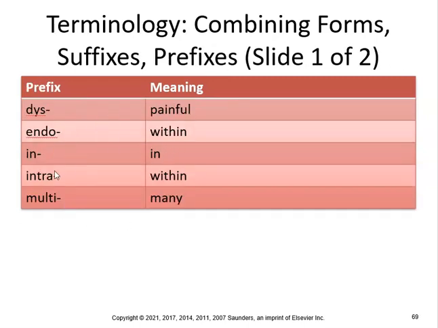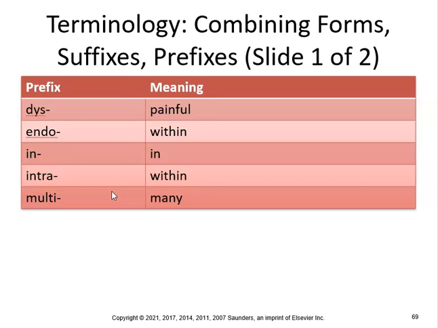Dys is painful, endo within, in, intra within, and multi many. These are good review. Okay. So examples: dystocia, difficult, painful labor and delivery. Oxytocia would be rapid labor and delivery. How about intrauterine device, IUD, object that is placed within the uterus as a contraceptive device. Multipara, woman who has had many births.